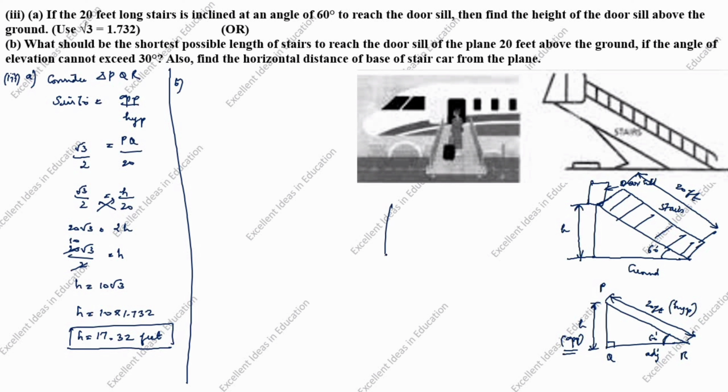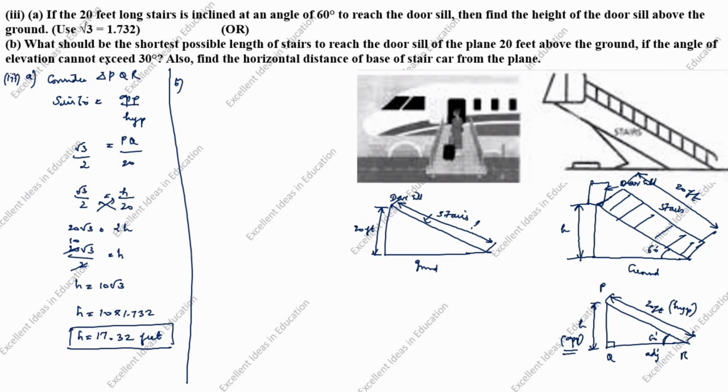I will draw the triangle here. This is stairs, door sill, here is ground. So this distance is given as 20 feet. So this length we need to find.